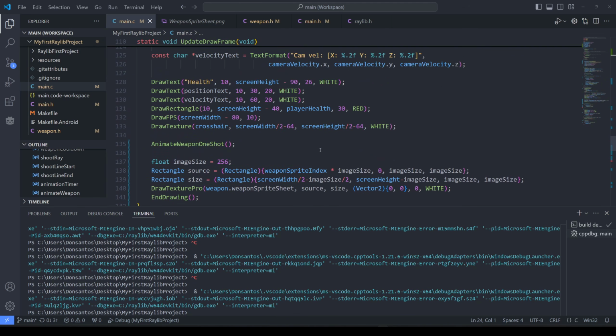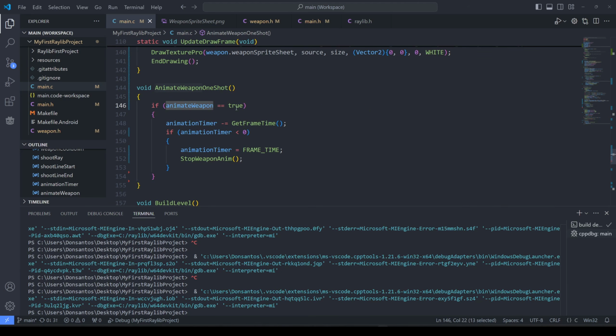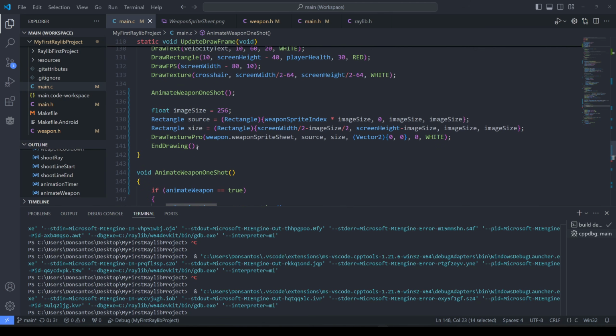So anyway, I think the only thing that changed since last time I showed the project is the animation. That's probably the only thing. We're calling this animate weapon one shot. And there's a flag called, should we animate the weapon? So pressing the button sets this to true. If it's true, this is called every frame. We decrease the frame time from the animation timer. If it ever reaches 0, wait a second, how does this actually play the animation, you may wonder? It's all in the animation timer float here.